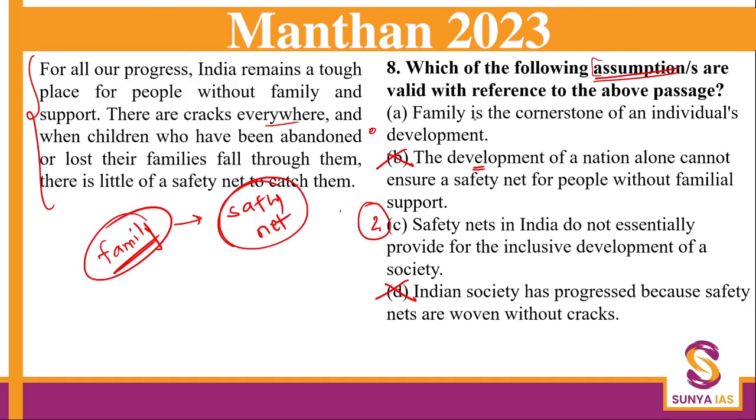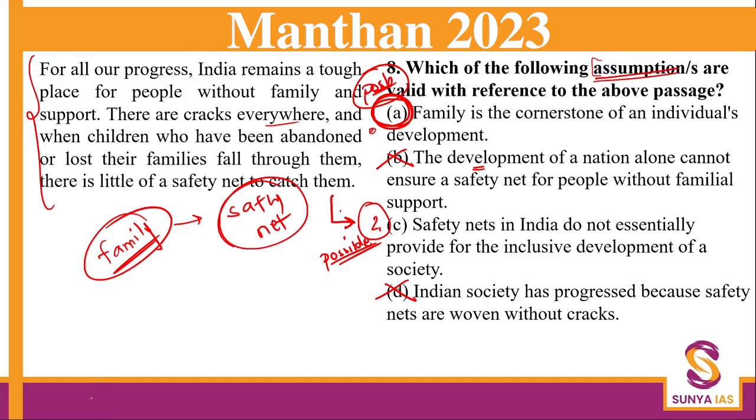Done. And family is the cornerstone of an individual's development. So now tell me what assumption can be made. Now this is something that is a possible assumption, right? And A is also a possible assumption. In your exam, you will come to a crossroad many a time wherein there will be two possible assumptions. Your assumption will be different from UPSC's assumption.